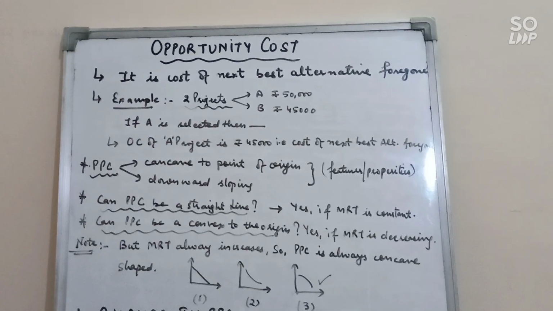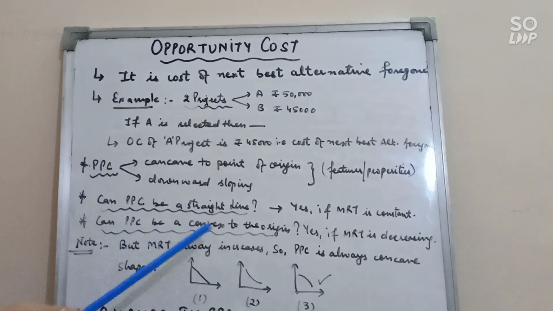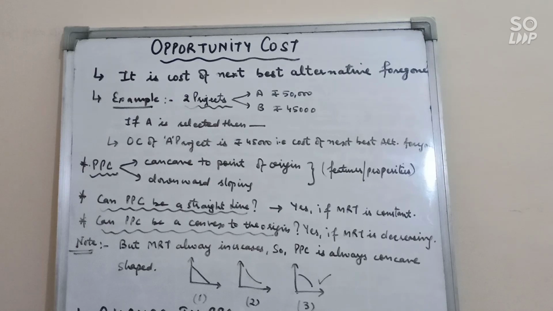Now the question is, can PPC be a straight line? Can PPC be convex to the point of origin? You may get this question in 1 mark as well as in 3 marks. Then what will be the answer? Can PPC be a straight line? Answer is yes, it can be if MRT is constant. MRT is constant only if all the resources are equally efficient.